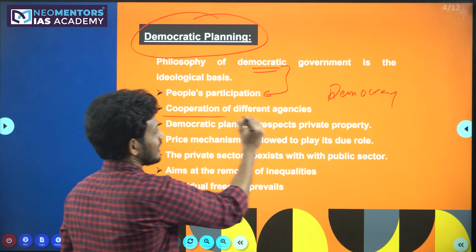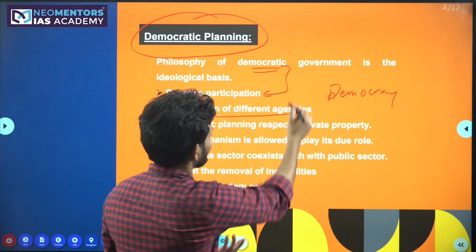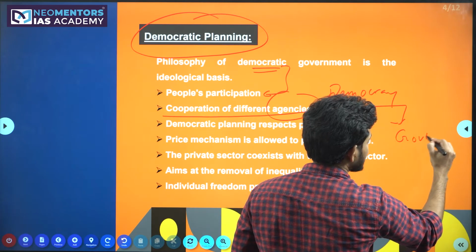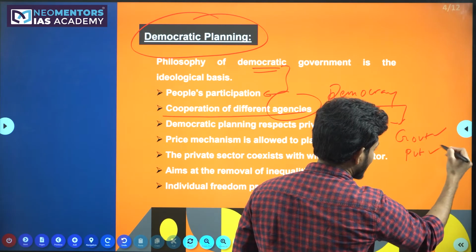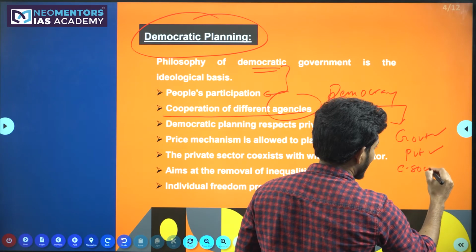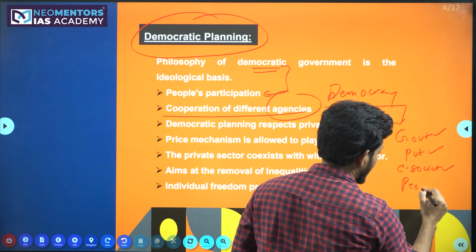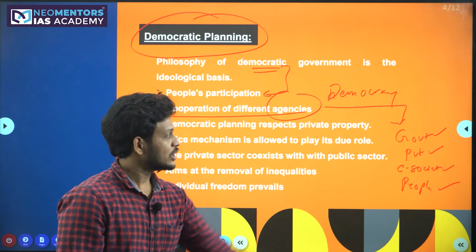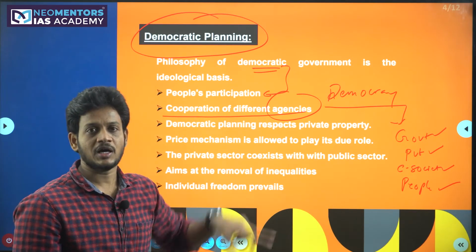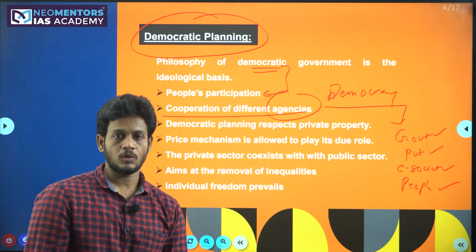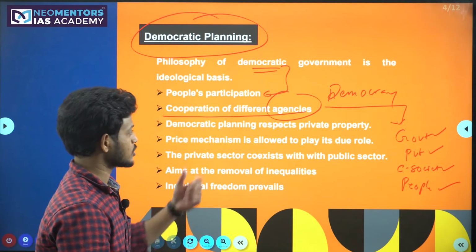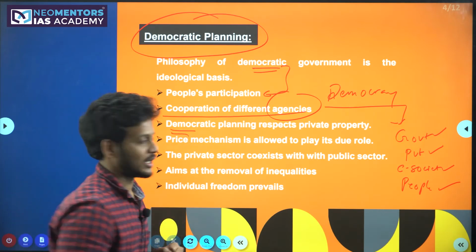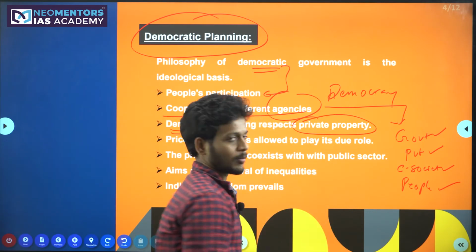And the cooperation of different agencies. What exactly do different agencies mean? Not only the government. Government is one agency. Private sector is one agency. Civil society is one agency. People as a whole are one agency. So political parties, everything, they must all be part of the cooperation when it comes to implementing this plan. Democratic planning also respects private property. So what is meant by respecting private property?